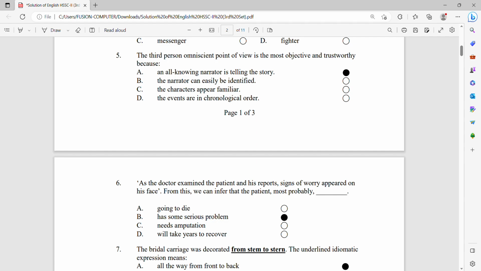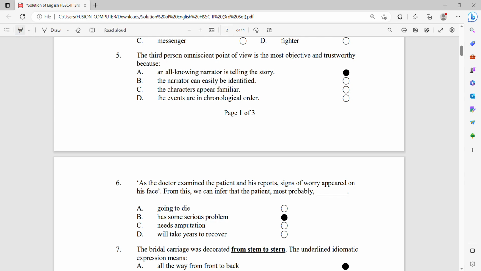Number 6, as the doctor examined the patient and his reports, a sign of worry appeared on his face. From this we can infer that the patient most probably has some serious problem. I'll read the statement again so that you can understand it. Signs of worry appearing on his face means that there is something serious in his reports. So option B is the correct option, that he has some serious problem.